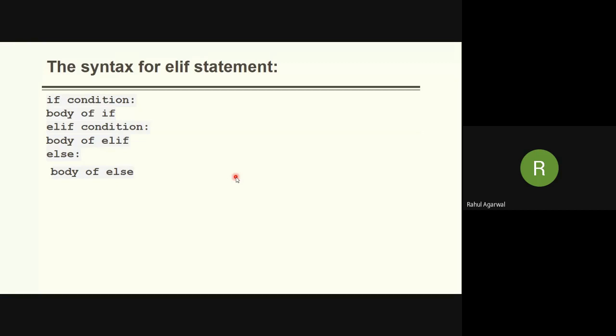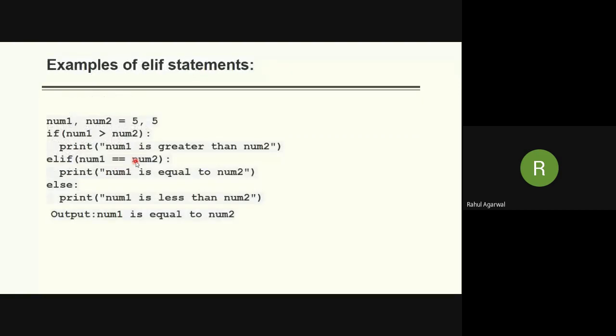Now you can see the syntax as I told you. If condition, then body of if, then elif condition, body of elif, then finally else with the body of else. And all these will be indented a little towards the right, as we'll see in the program. Suppose num1 and num2 are 5 and 5.